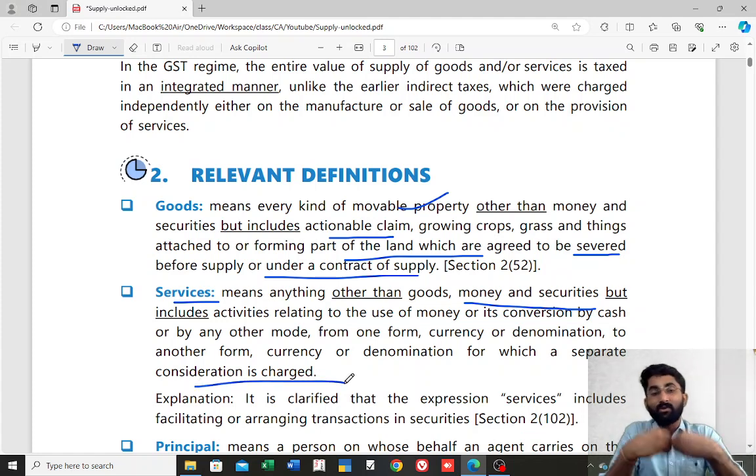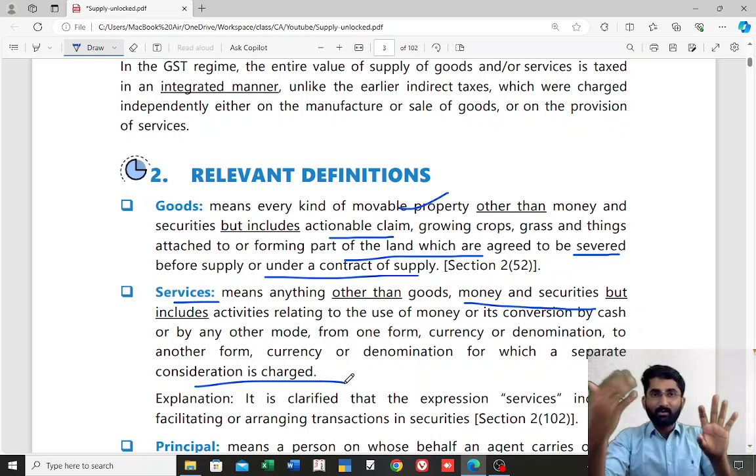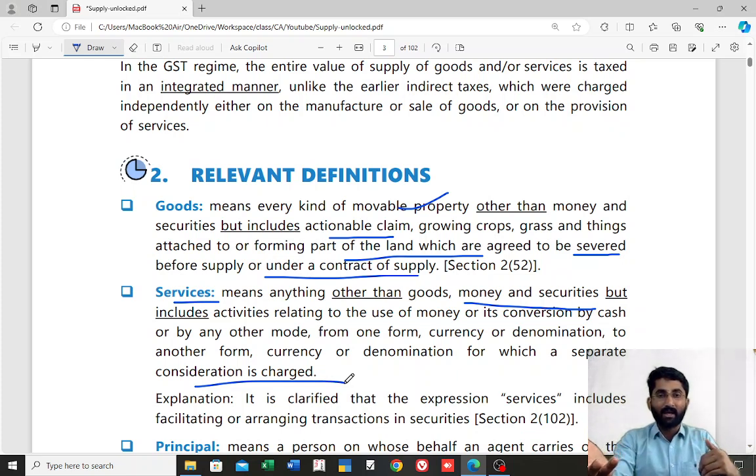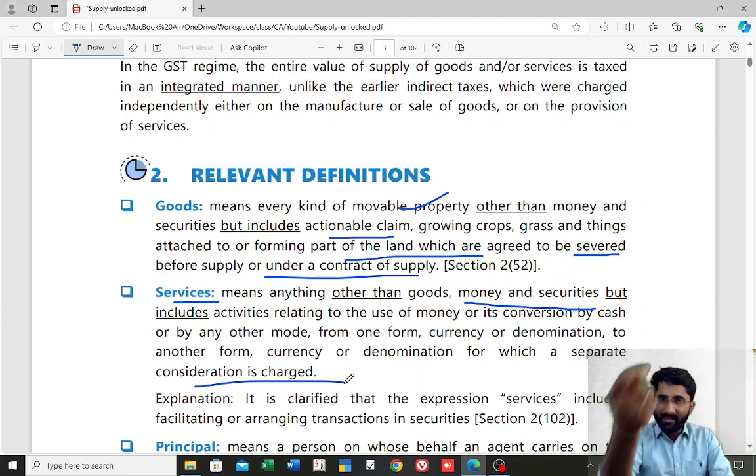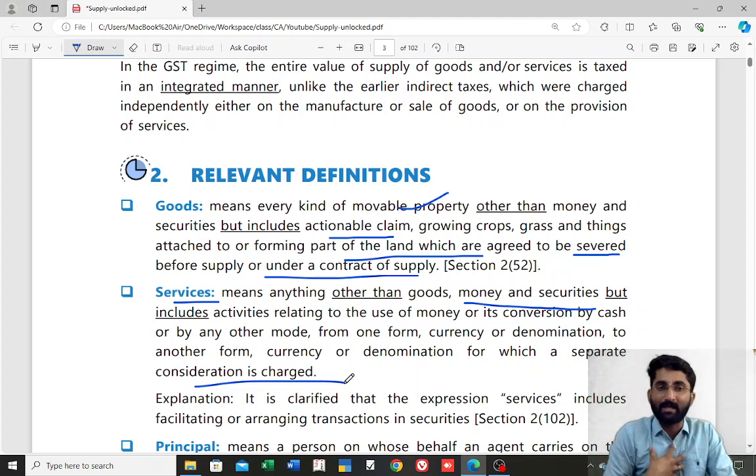Remember, if I give you a 2000 rupee note and you give me twenty 100 rupee notes, in that case there is no separate consideration which you have charged me, correct? But if I give you one 2000 rupee note and you give me nineteen 100 rupee notes and one 50 rupee note, what has happened? You have charged 50 rupees for this service. Don't you think this is a service? I gave you a 2000 rupee note because I had no change, so you gave me change. That means you are helping me. In that case you charge 50 rupees. That 50 rupees is a separate consideration. This is nothing but the service.